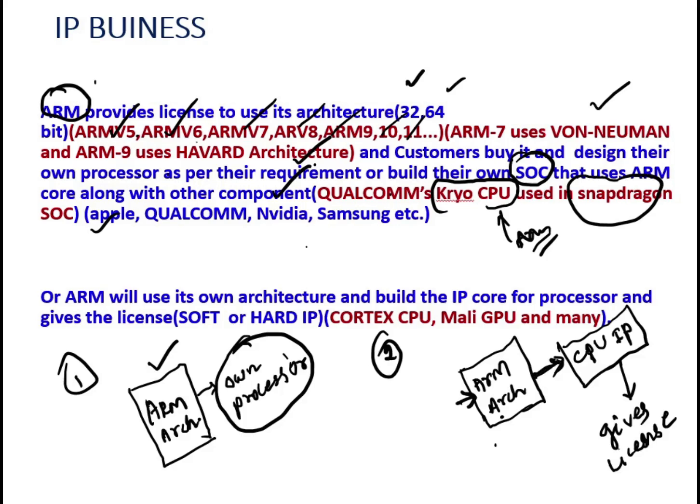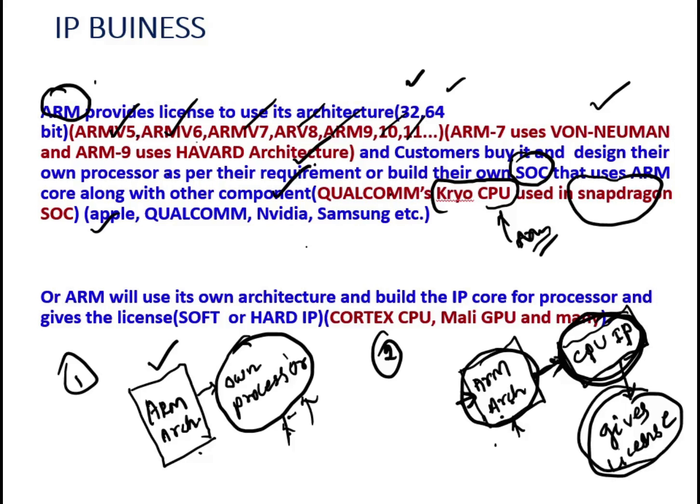Here the customers are getting the license and they are building their own processor. But in this case, ARM will use its own architecture. They will build CPU IP. They will build the IP core. IP core means here the CPU IP, and they will give a license. So they provide two types of license. Either directly they will give this architectural license, or they will build the CPU IP, which uses the ARM architecture, and they will provide this license.